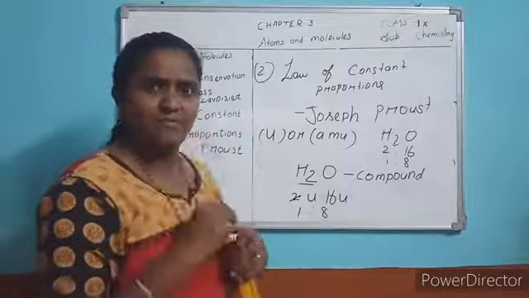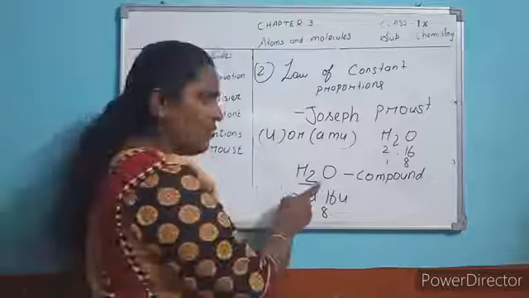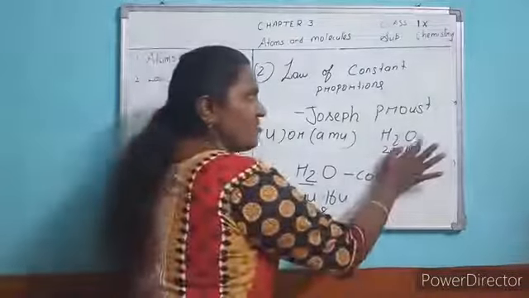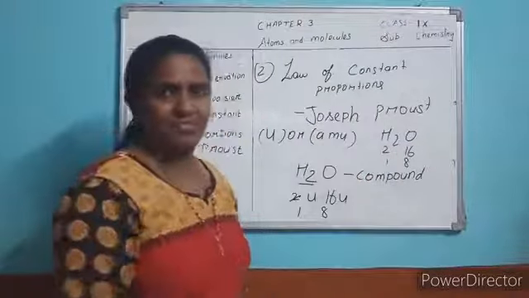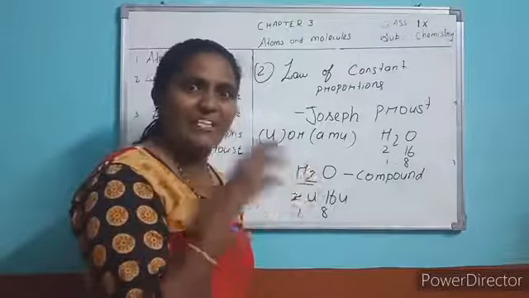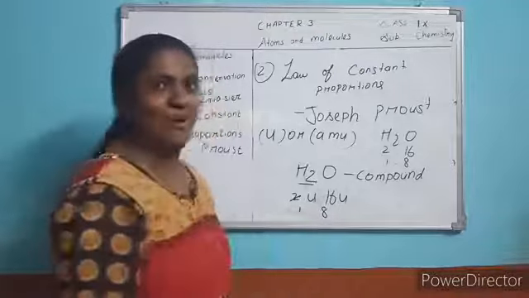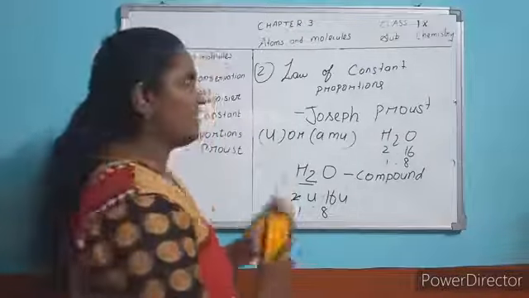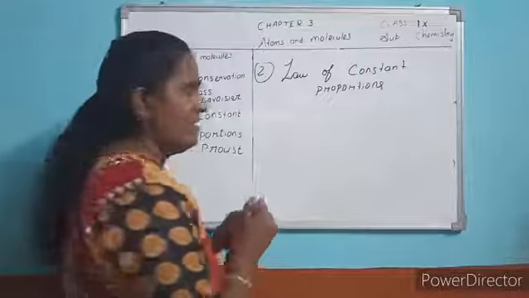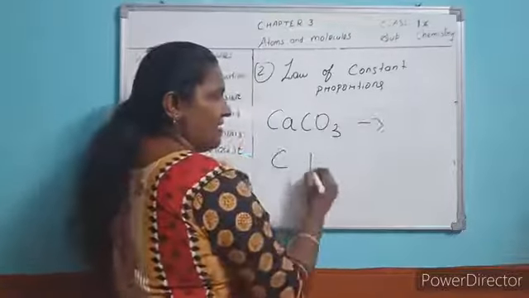It is fixed. Maybe this source of water is from a dam, whatever it may be. Here this source of water is from underground. So sources may vary, but its constituent elements' mass remains fixed, 1 is to 8 by mass. Another example I will tell you. The second example is carbon dioxide. I am taking calcium carbonate and I am going to burn carbon.